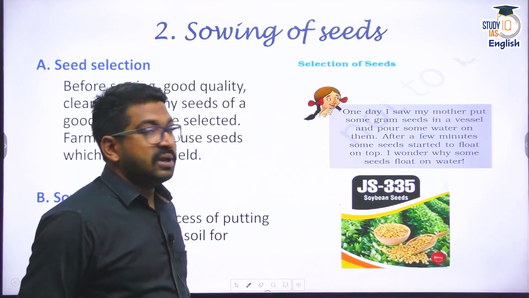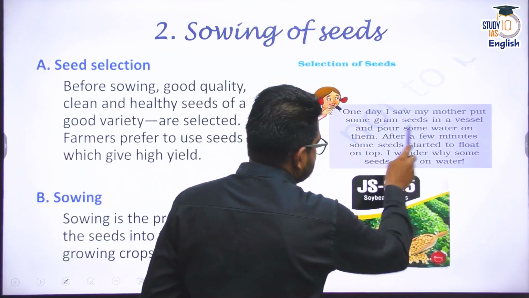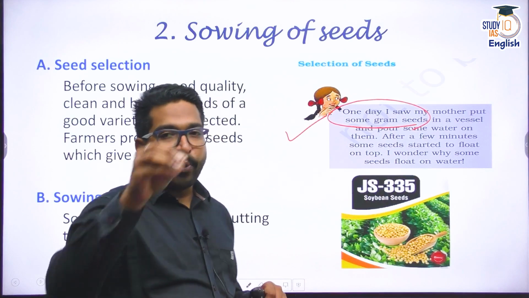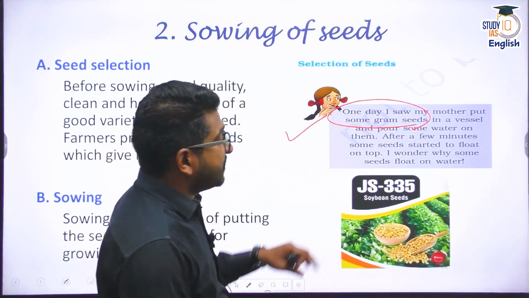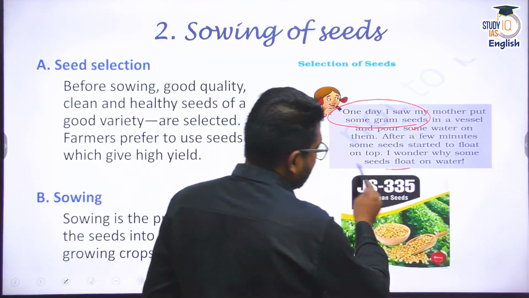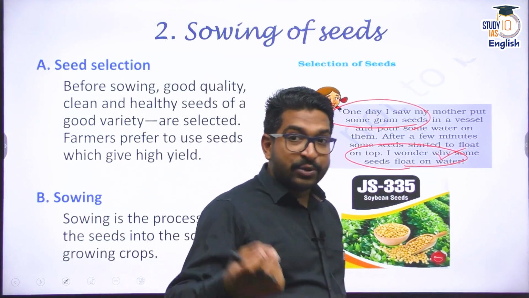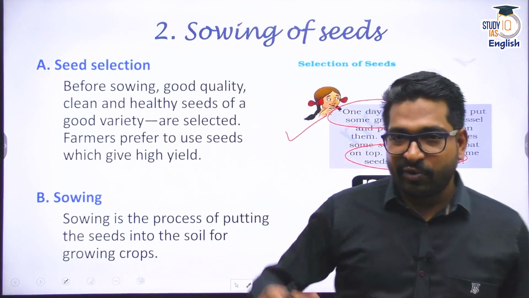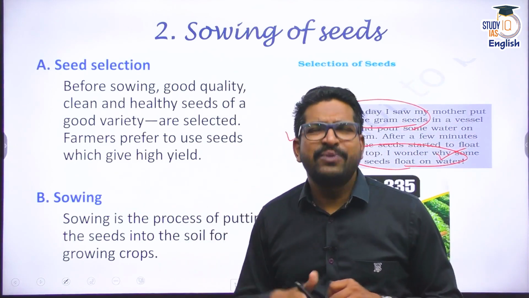Say in the olden times, what used to happen was, say for example, gram seeds. Now, gram seeds are simply poured in water, and whichever start to float, they are hollow. That means they're not very healthy seeds which will not lead to sapling. So we remove that, and whatever are sunk seeds, we take them and we sow them. That was the basic idea.